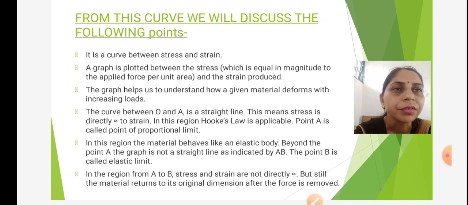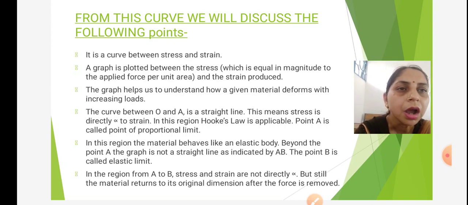From this curve, we will discuss the following points. We have discussed it. It is a curve between stress and strain. A graph is plotted between the stress and the strain produced. The graph helps us to understand how a given material deforms with increasing loads. The curve between O to A is a straight line. This means stress is directly proportional to strain. In this region, Hooke's law is applicable.